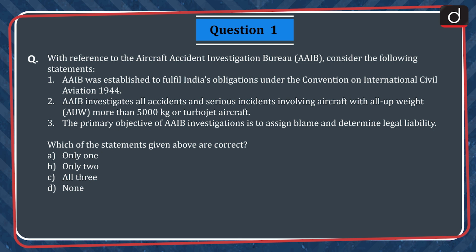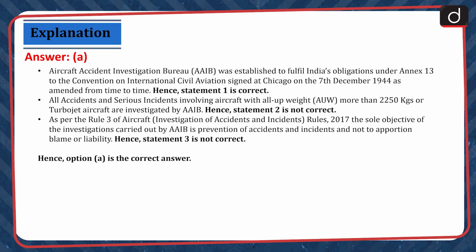3. The primary objective of AAIB investigations is to assign blame and determine legal liability. Which of the statements given above are correct? A. Only one. B. Only two. C. All three. D. None. The correct answer is option A.